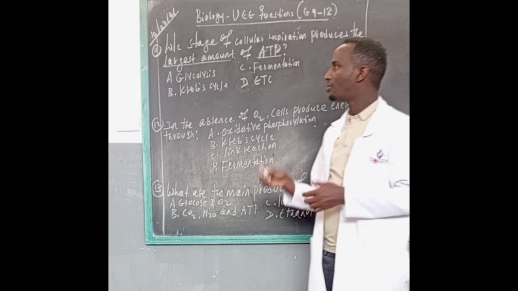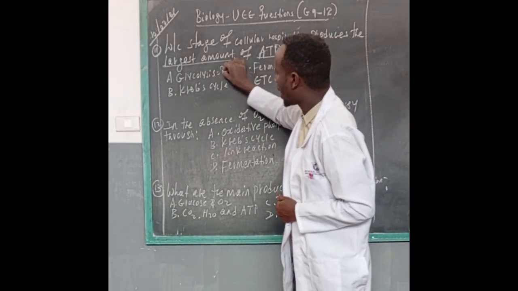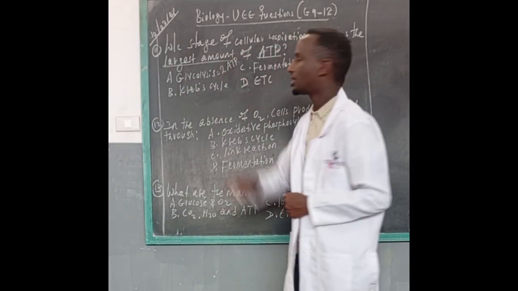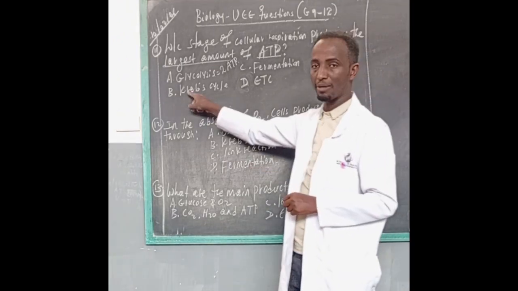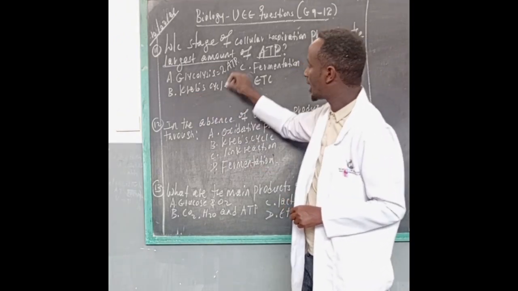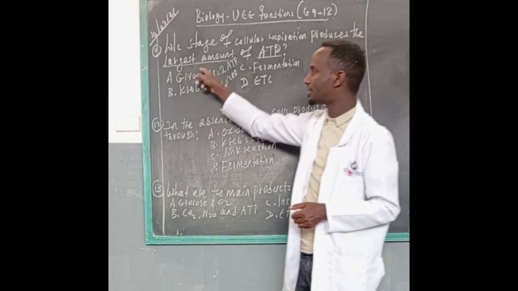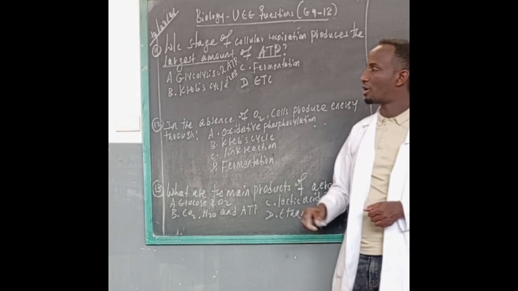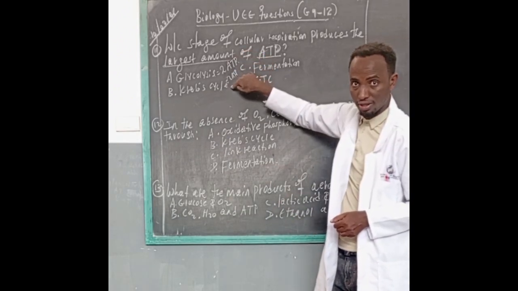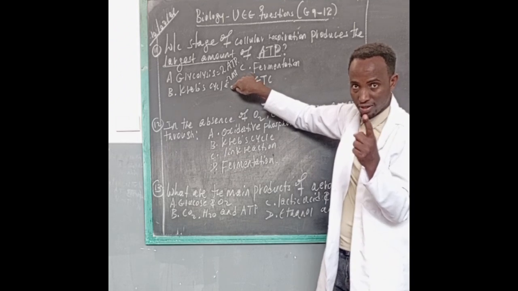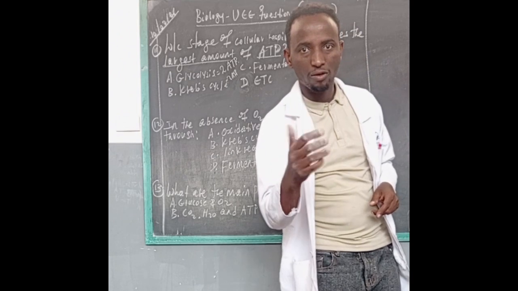Good. Let's say, for example, glycolysis produces 2 ATP molecules from a single glucose molecule. How about the Krebs cycle? The same is true. We can get 2 ATP molecules. So glycolysis and the Krebs cycle can produce 2 ATP molecules from a single glucose. These ATP molecules are produced by substrate-level phosphorylation.